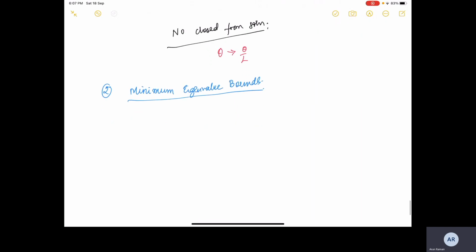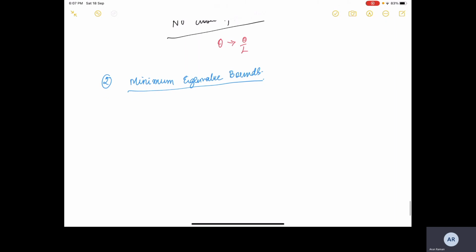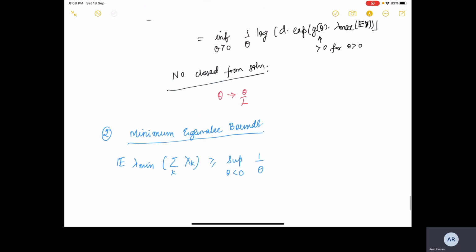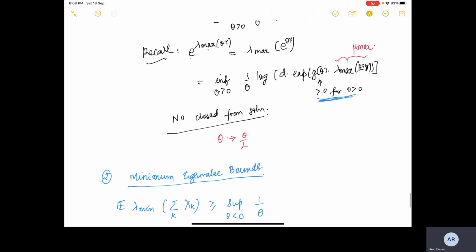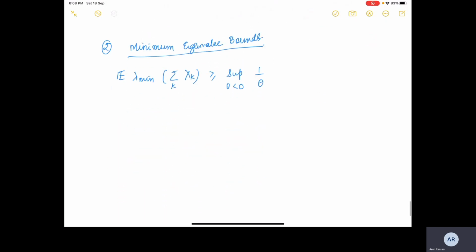As we did for the lambda max case, we start with the master tail bound: lambda min of the sum of X_k is greater than or equal to the supremum over theta less than 0. Here it is important to note that theta is less than 0. This will make a difference.